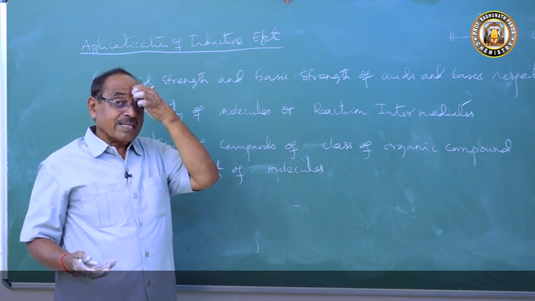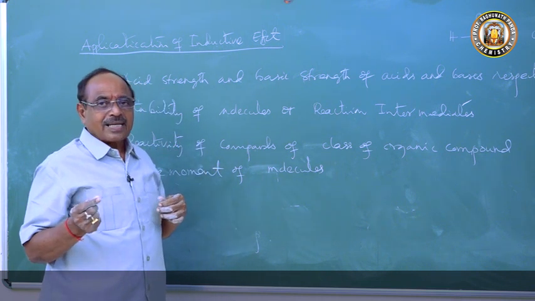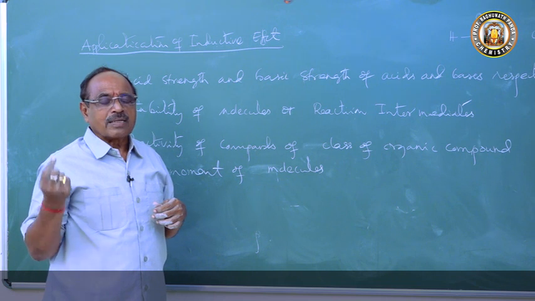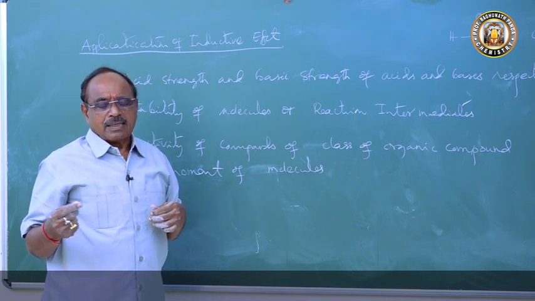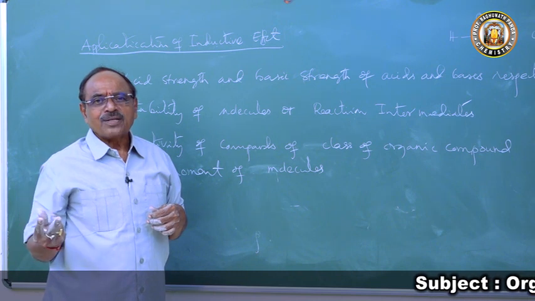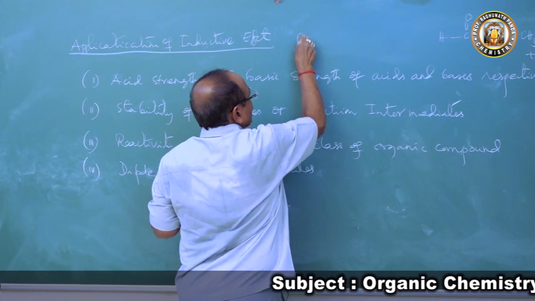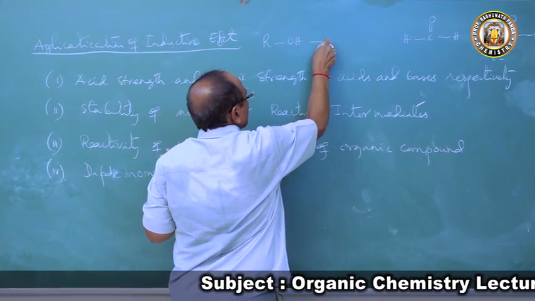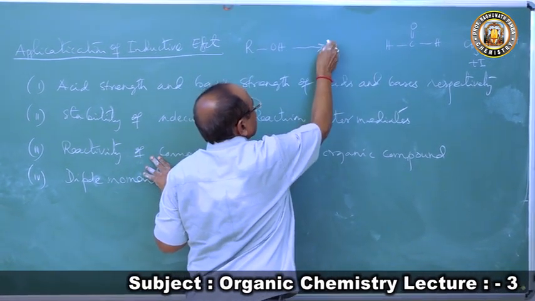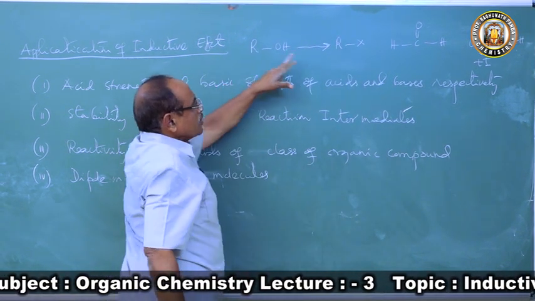For example, reactivity of alcohol. 3 degree alcohol is more reactive than 2 degree, which is more reactive than 1 degree, in reactions involving the OH group. ROH is alcohol. If this forms RX, this alcohol forms alkyl halide.